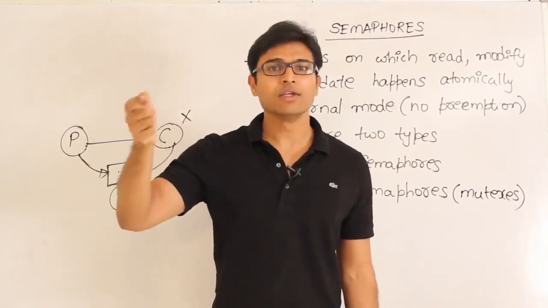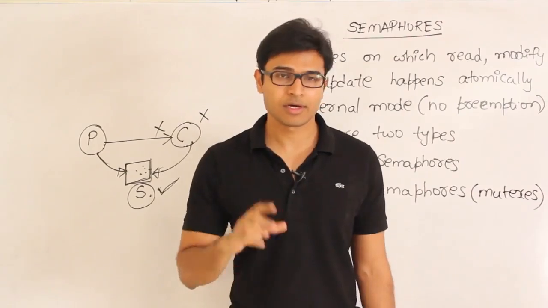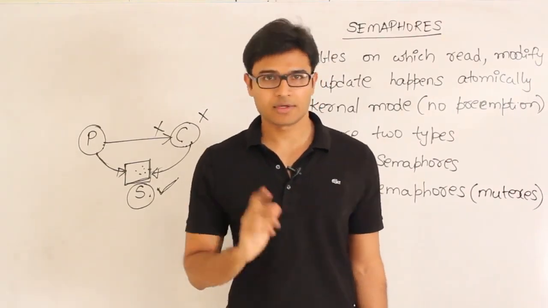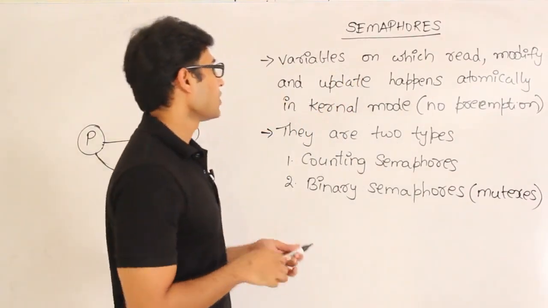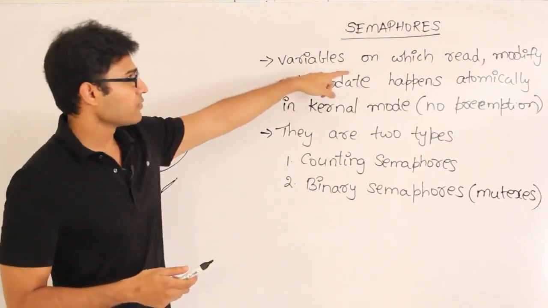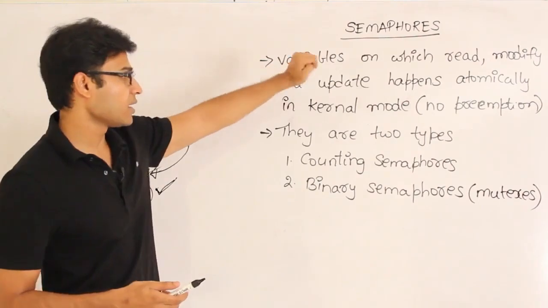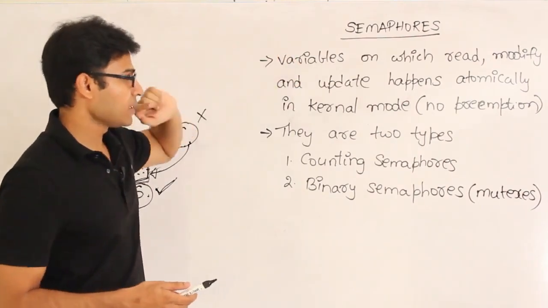At user mode we will use it, but not implement it. It is actually implemented at the kernel mode, right? Anything done by the operating system is called kernel mode. Now let's see the various things on this. First one is variables on which read, modify and wake up happen atomically in the kernel mode. So it is going to happen in the kernel mode.